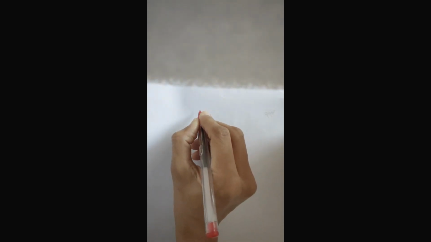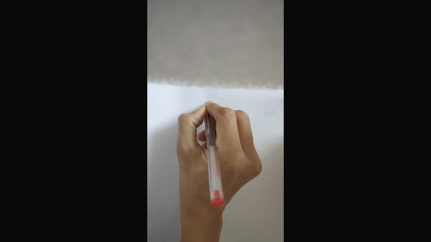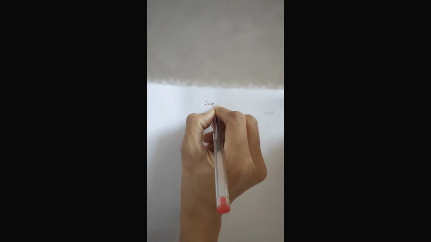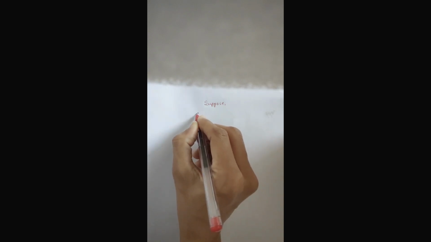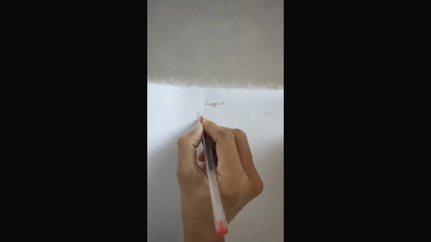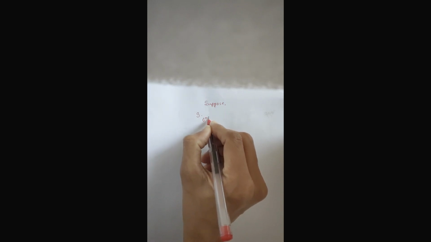So let's understand the concept of matrices, and how compact, beautiful and useful they are.